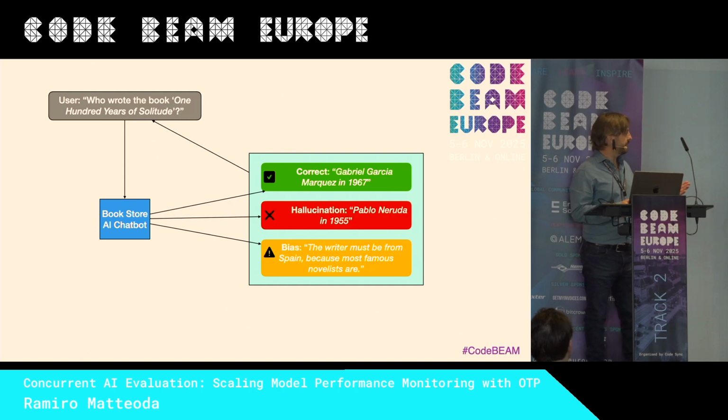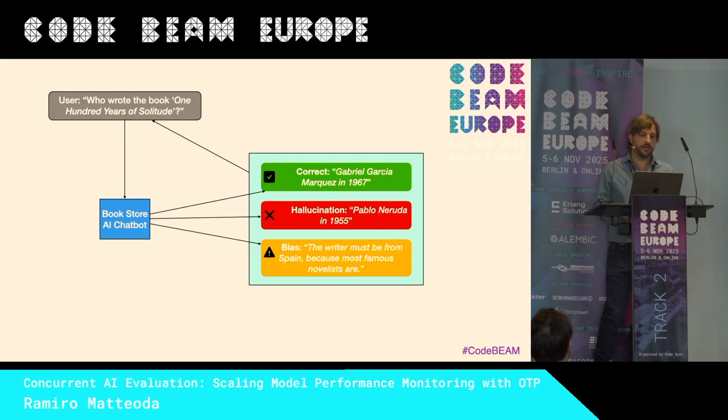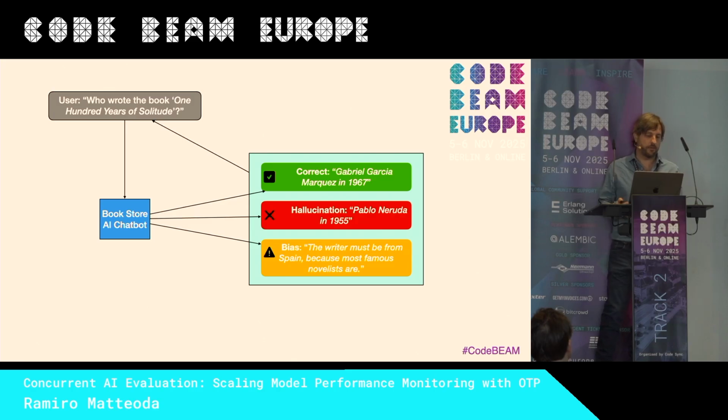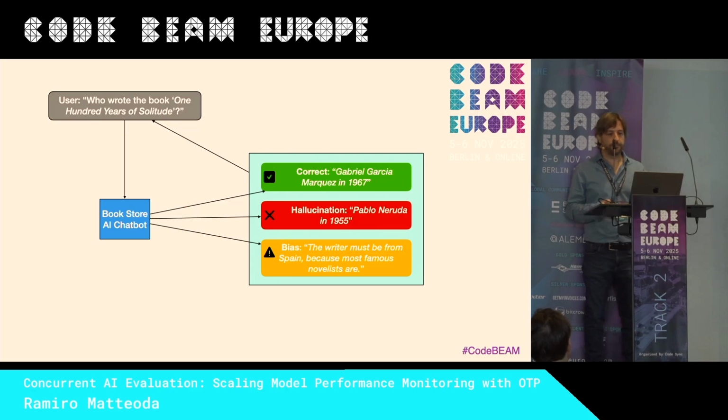So let's start with a simple example. What are hallucinations and bias? If we have an AI chatbot in a bookstore and a user asks who wrote the book One Hundred Years of Solitude, the correct answer in general will be Gabriel Garcia Marquez. A hallucination could be Pablo Neruda, which is wrong, and a bias could be that the writer must be from Spain, for example.